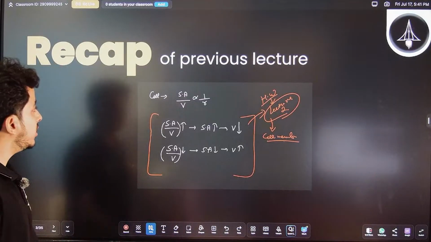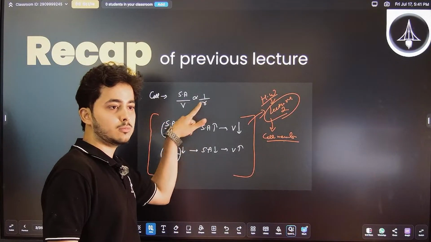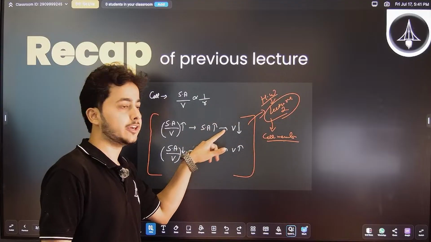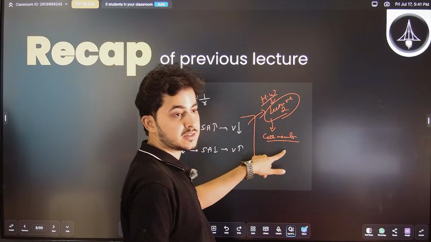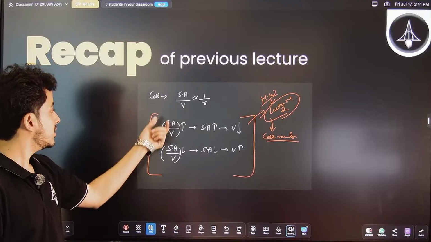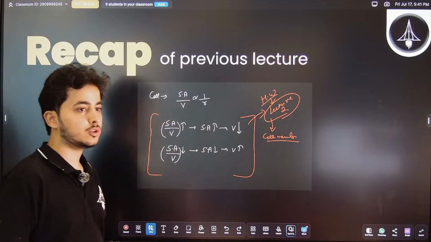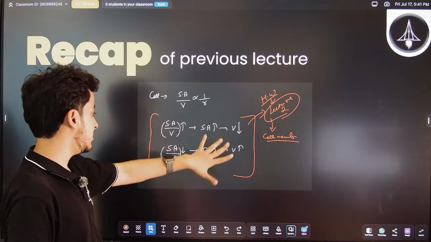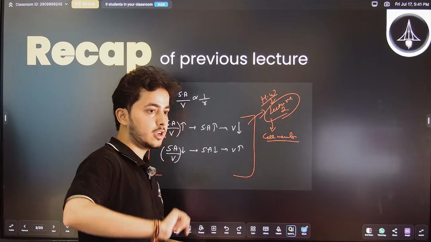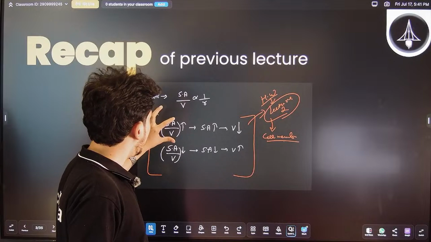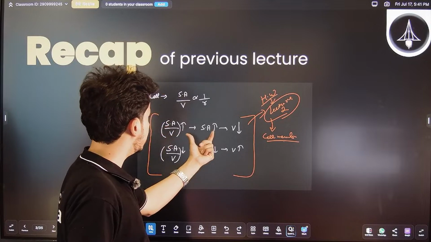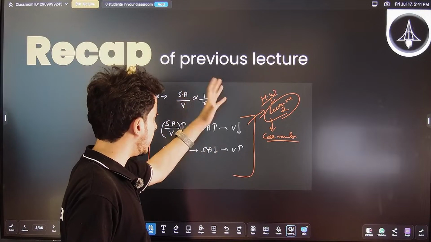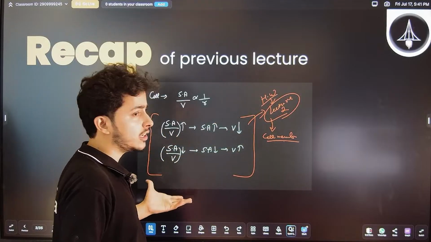And moving on to the next thing, do you guys remember this problem? I told you this is the homework. We will discuss it in lecture 2. So the cell, we talked about the surface area to volume, right? We talked that it is proportional to 1 by R, and cells can have two options, correct? Either they can maintain a high surface area to volume ratio, where their surface area is high and volume is less, or they can do vice versa.